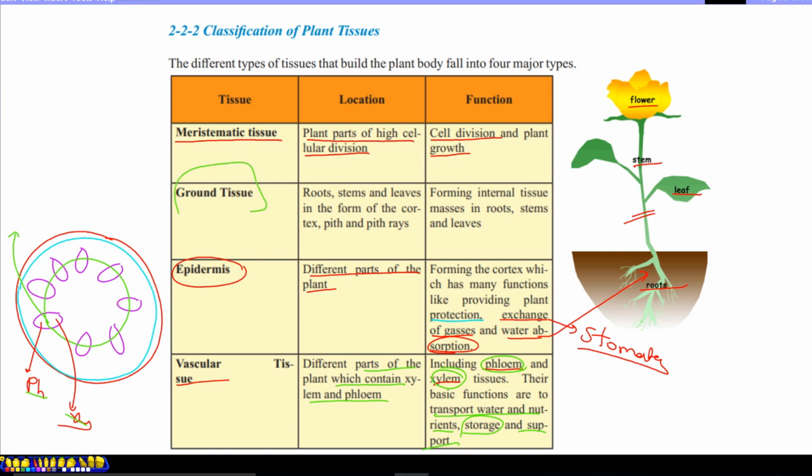What about the ground tissue? All that we see in the plant body that remains, that we did not color, is ground tissue.